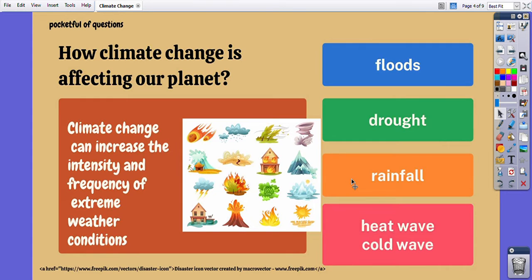For example, if it rains too much unusually, it can cause floods in rivers. If it doesn't rain for a long period of time in a certain area, it causes droughts. When the land becomes dry, obviously the food cannot be grown, and plants and animals die in those areas, and this is another extreme weather condition. Sometimes there is a heat wave, unusually hot days during summers, or unusually very cold weather during the winters. These are all extreme weather conditions, and the reason behind them is climate change.